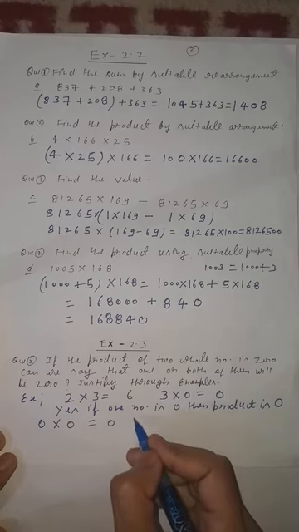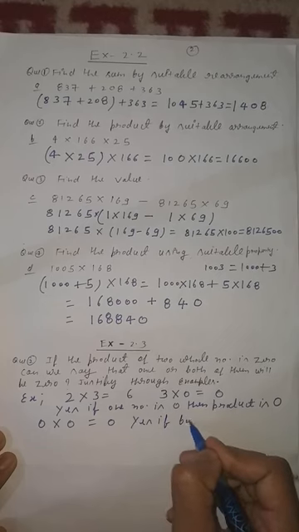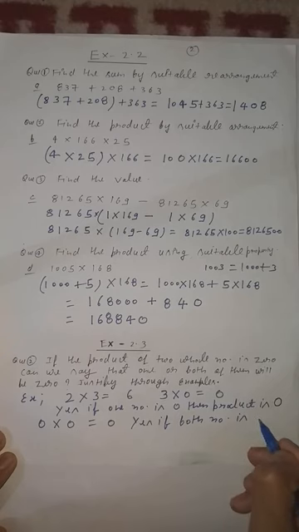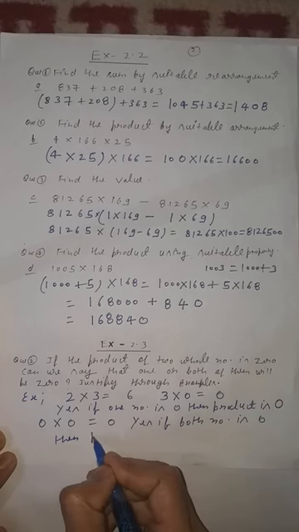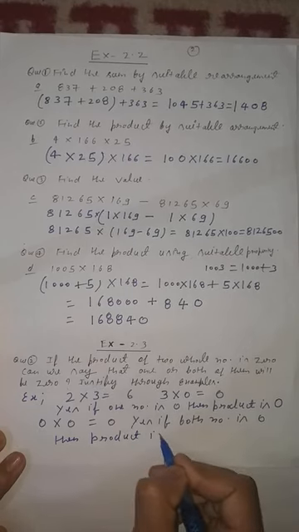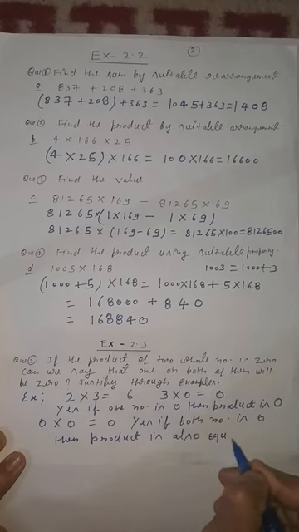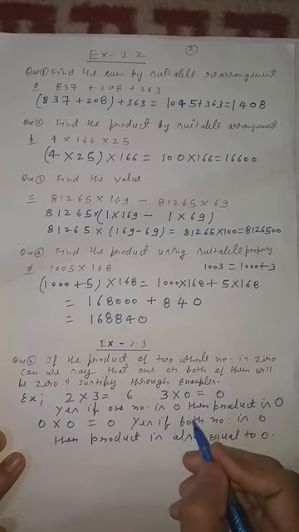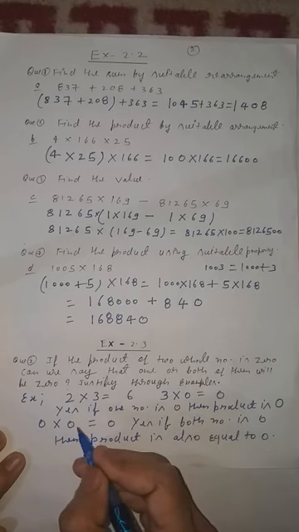So what will you write down? Yes, if both numbers are 0, then the product is also equal to 0. Means if you take one whole number as 0, then the product is also 0. Both whole numbers 0, then the product is also 0.